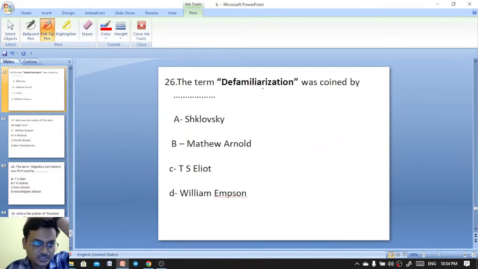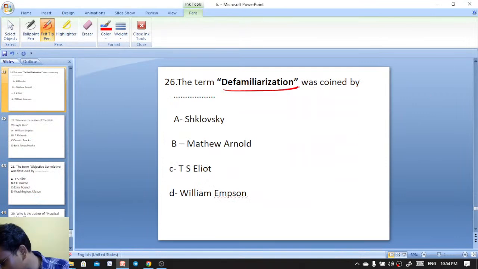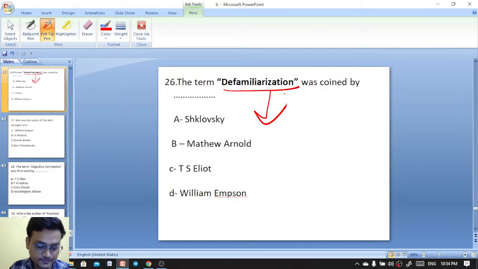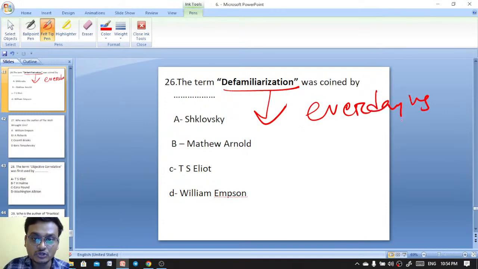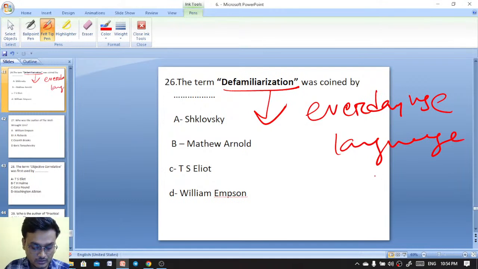Next question. The term defamiliarization was coined by whom? What is defamiliarization? Everyday use language, normal language, made poetic. That is defamiliarization. The everyday normal language, what do we do with it? We defamiliarize it. Okay. Yeah, exactly.